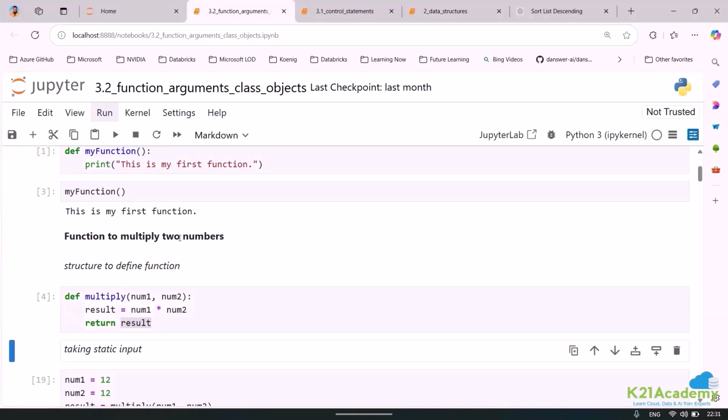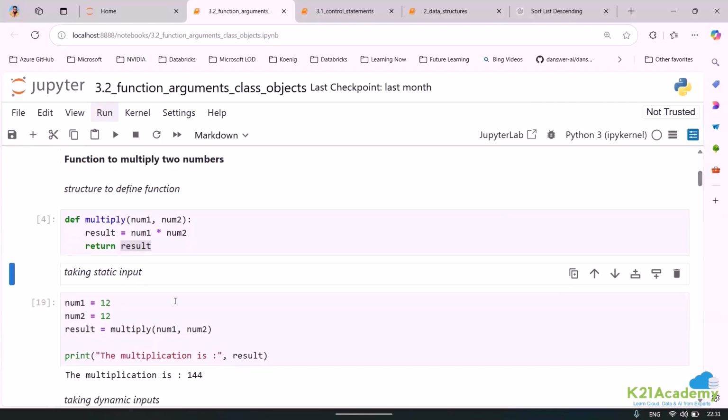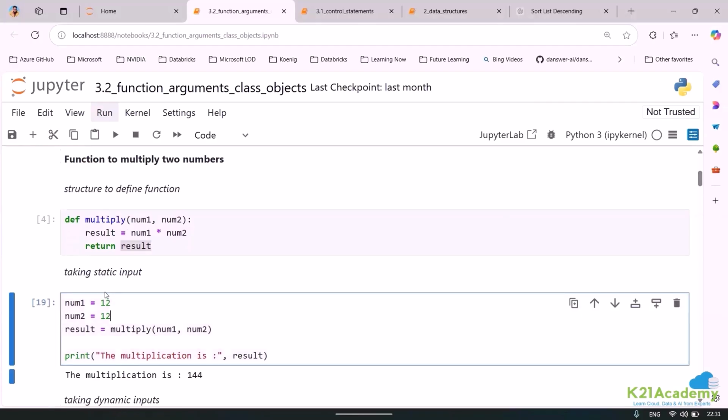Okay, now comes my thing. If I scroll down, now I am specifying something here. Just look into this. I am specifying number one is equal to 12, number two is equal to 12. Then I am saying result is equal to multiply number one, comma number two. So here you can see, to be very frank, we are calling this function, and we are storing the result in a variable.